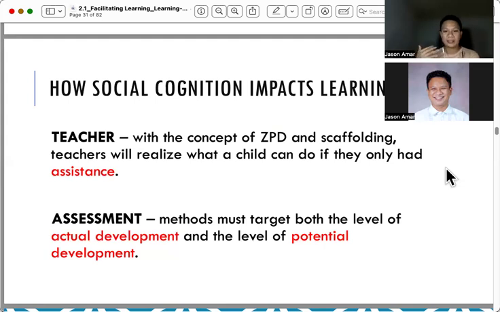All of these tests actually try to take a look into the actual development. Where is the learner after your discussion? And what can the learner still do, or what are the weak parts of the learner after your discussion? So this is under the social cognition learning theory that is actually impacting our teaching and learning process.